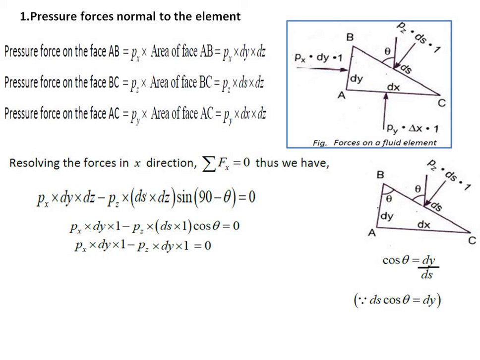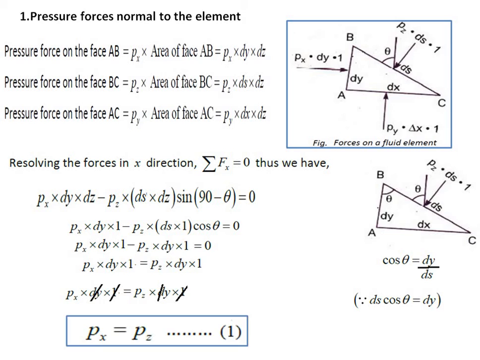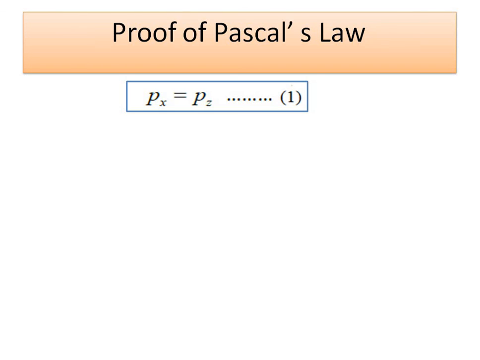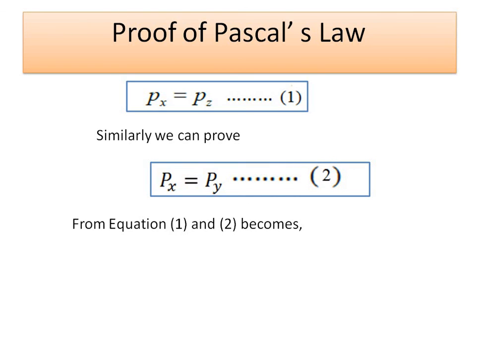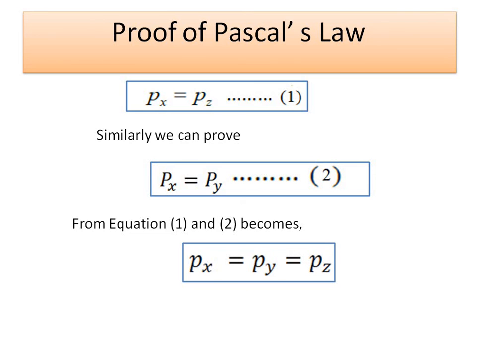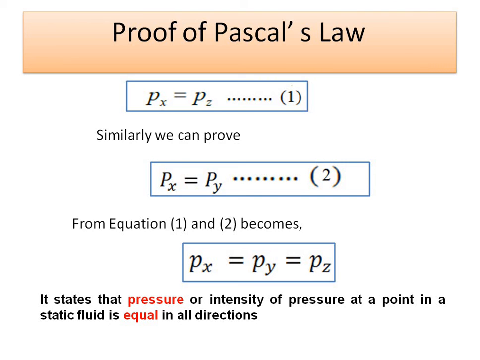In this terminology, we can write Px dy minus Ps dy is equal to 0, and finally Px is equal to Ps. That shows that Pascal's law is valid. Similarly, we can prove it for Py also. So equations 1 and 2 become Px is equal to Py is equal to Pz, and it states that the intensity of pressure at a point in a static fluid is equal in all directions.